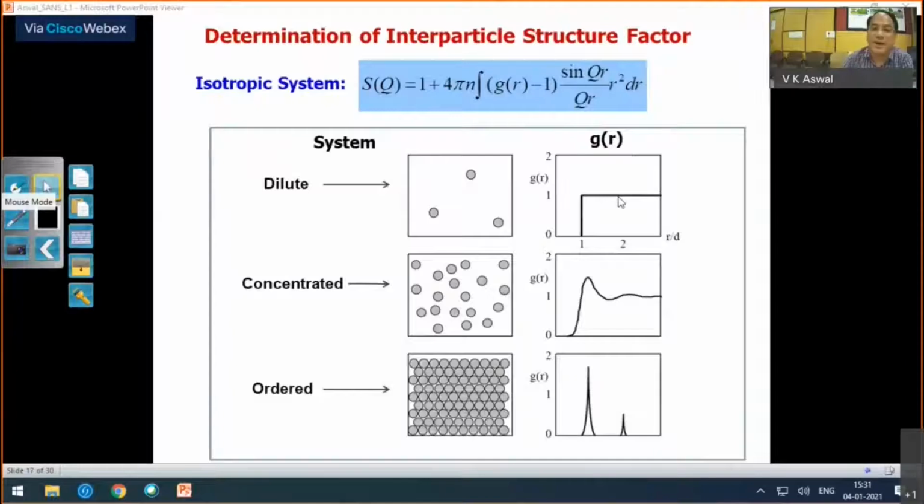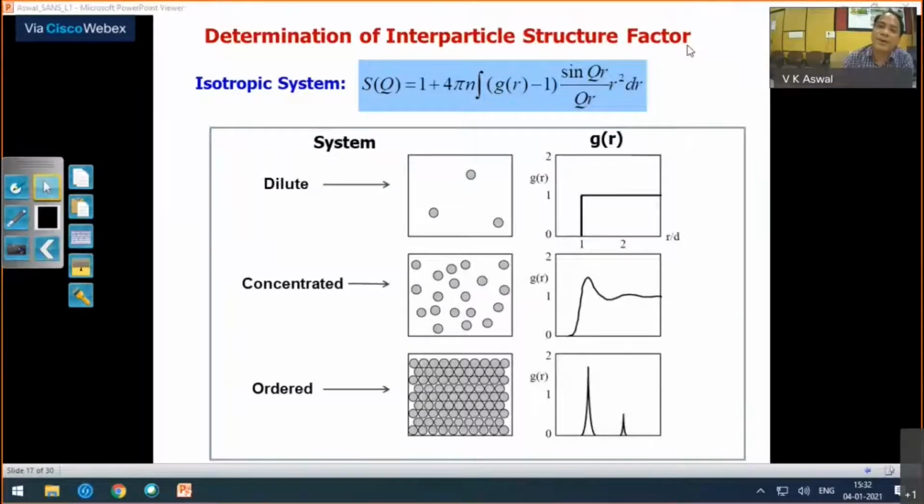So this was about the intra-particle structure factor for an individual particle, and also when you have particles aggregated. But what happens when your system is not dilute? This contribution of the inter-particle structure factor you can neglect when you have a dilute system.